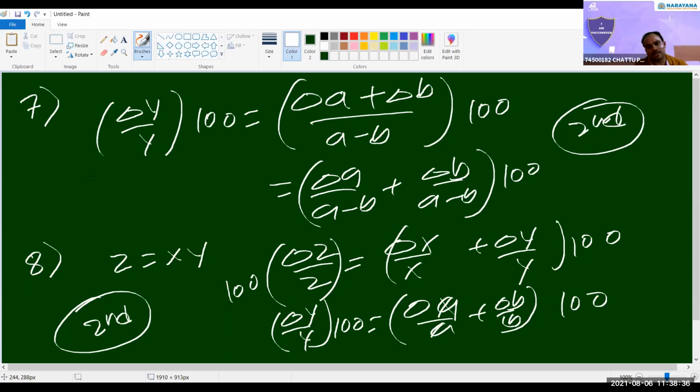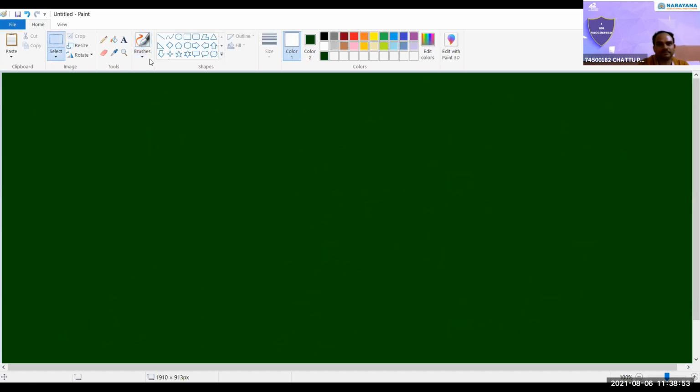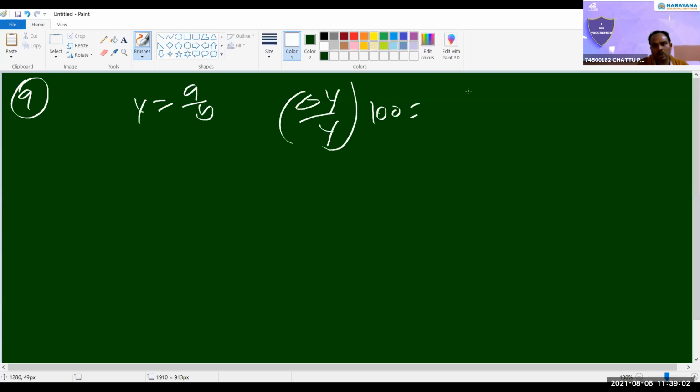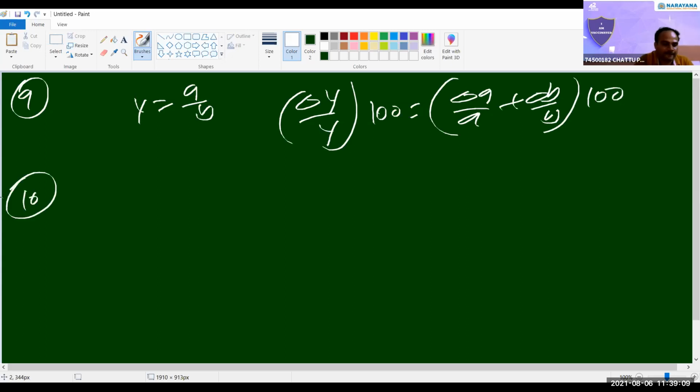For addition and subtraction, what is the difference? In addition, in the denominator, a plus b will come. In subtraction, a minus b will come. In multiplication and division, there is no difference; both are exactly the same. Clear? Yes, sir. Ninth one also, y equal to a by b, then delta y by y into 100 equals delta a by a plus delta b by b into 100. Second option, ninth one also.